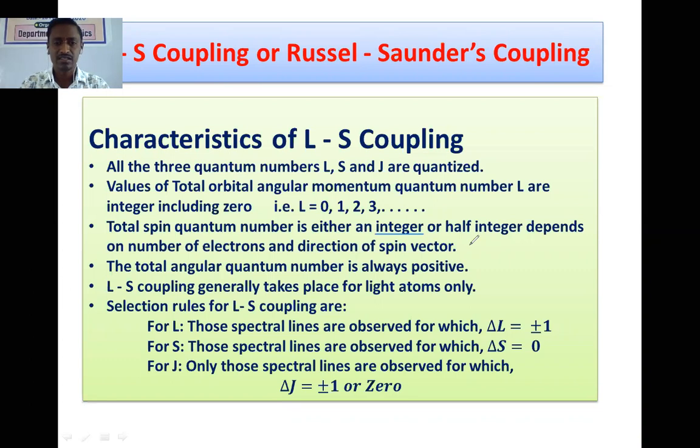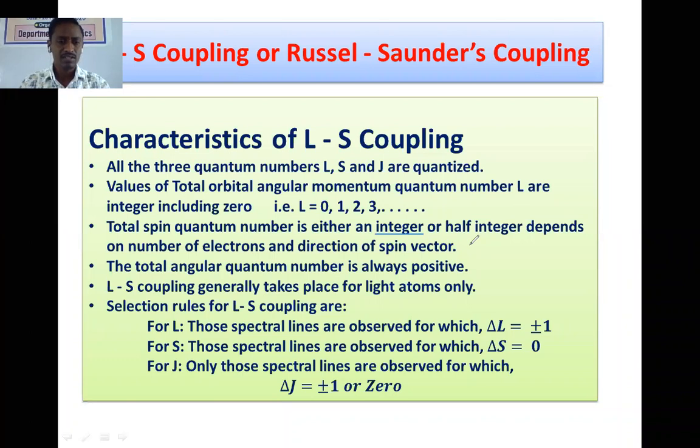Means if the particular atom has an even number of electrons, then the total value of S will be an integer including 0, and if it has an odd number of electrons, then its value will be a half integer. That means for the LS coupling, the values of capital S should be either integers or half integers.